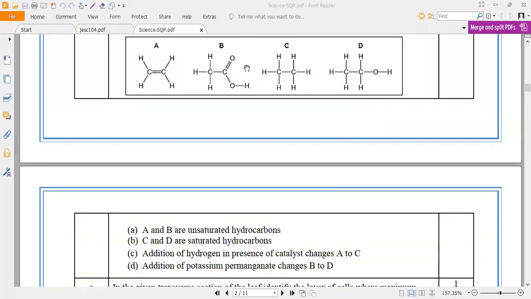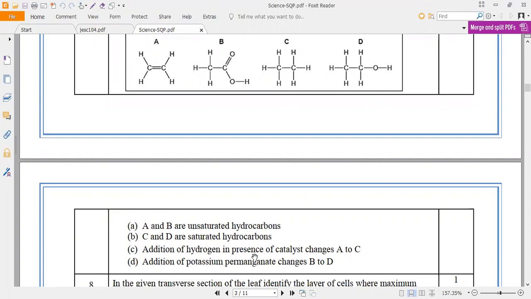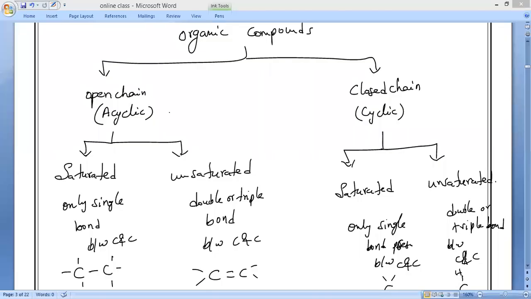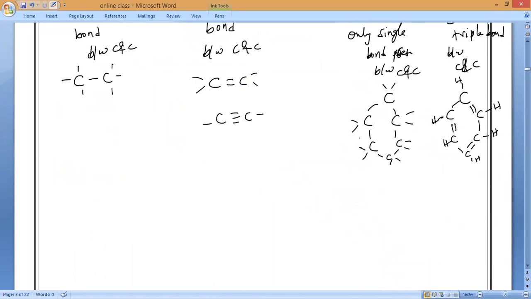Of course, Kevin, we know the answer. The answer is option C, but unless you have studied the chemical properties of these organic compounds, you cannot answer this. That we will study, and later we will confirm that addition of hydrogen in the presence of a catalyst changes A to C. I am just telling you the importance of that. So now this is how we have to remember organic compounds: open chain as well as closed chain. Open chain saturated, unsaturated. Closed chain also saturated and unsaturated.